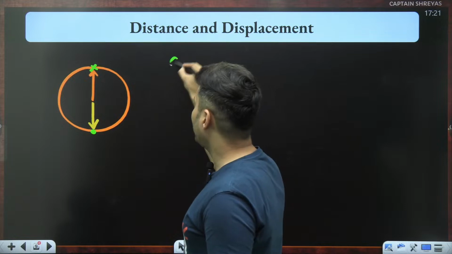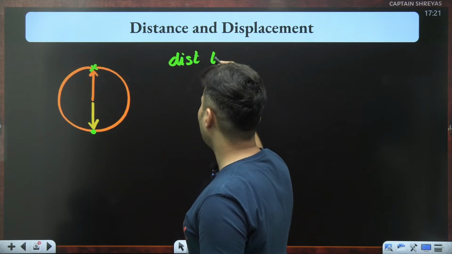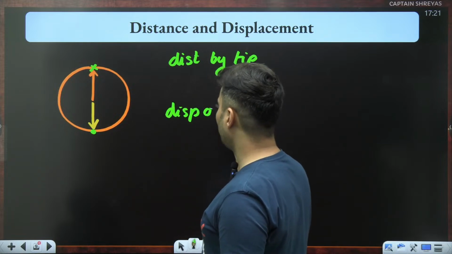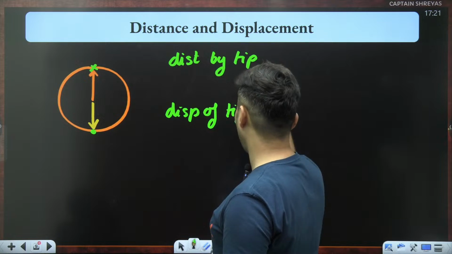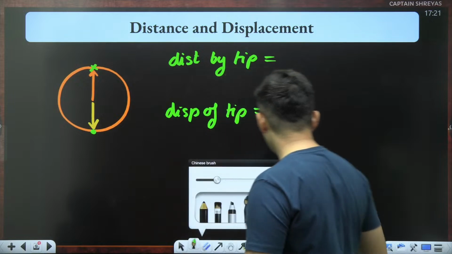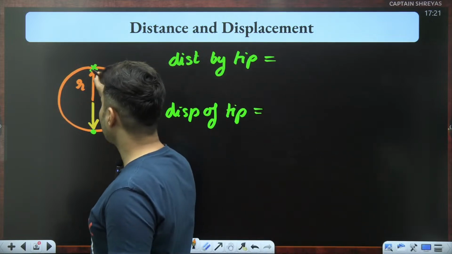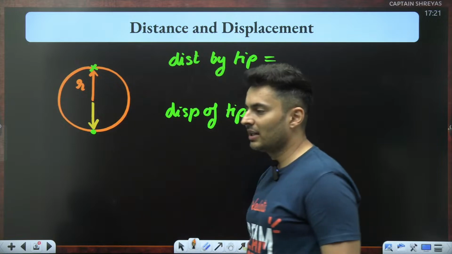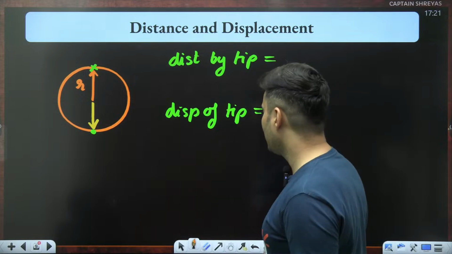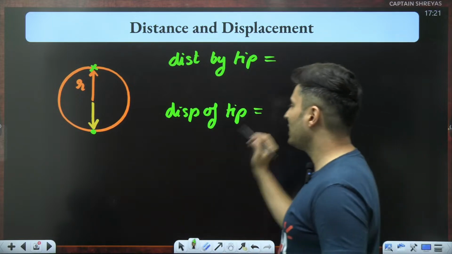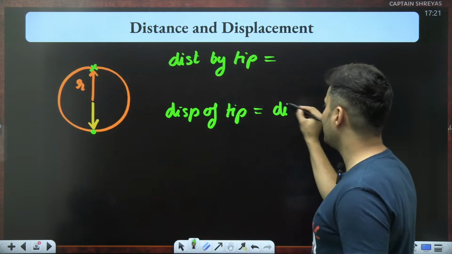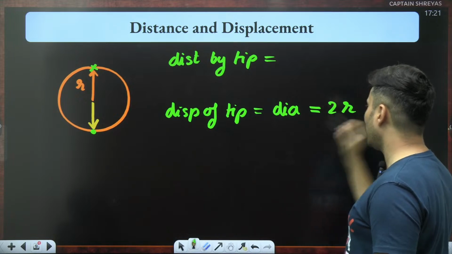If I ask you, what is the distance traveled by the tip versus what is the displacement of the tip? What will your answer be, assuming the radius of the hand of the clock is basically r? Well, simple guys. The displacement of the tip, you can see from here to here, it's just the diameter, which is nothing but 2 times r.